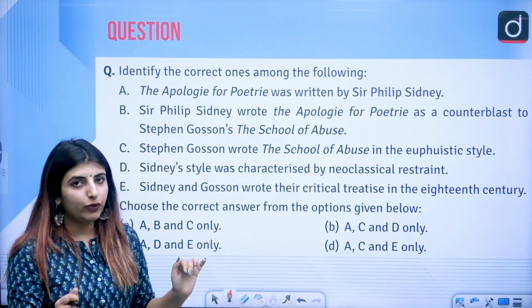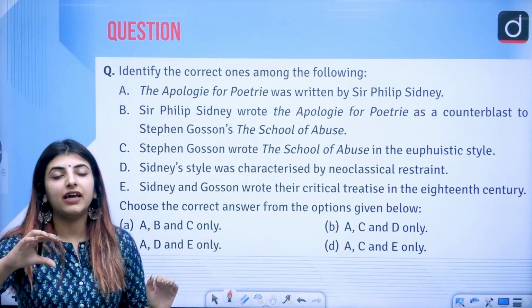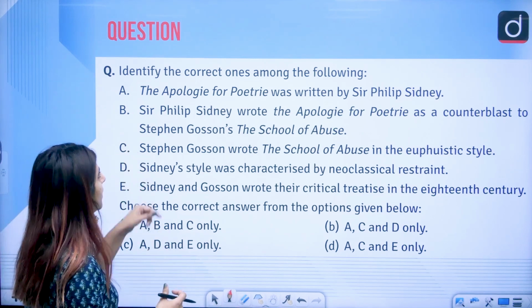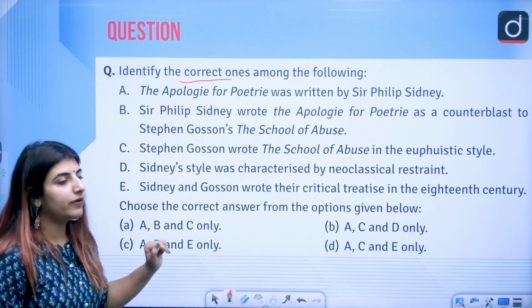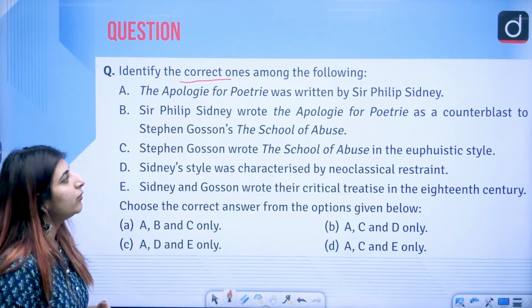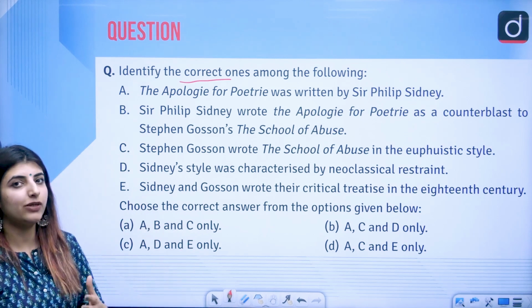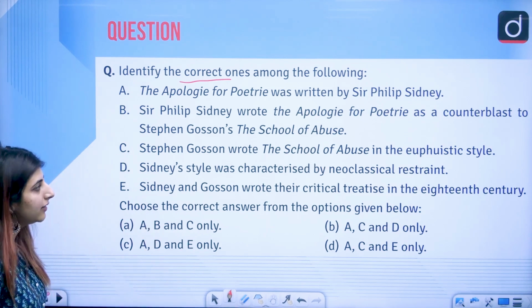The next question is, identify the correct ones. Read the questions carefully, because sometimes they ask for the incorrect ones and sometimes for the correct ones. So, the correct ones among the following. The Apology for Poetry was written by Sir Philip Sidney, etc. Read these statements and then we'll try to explain these things in a better way.